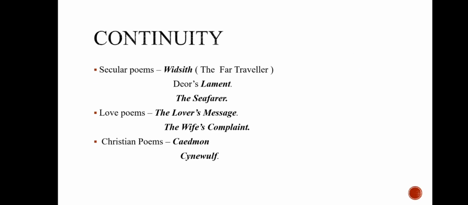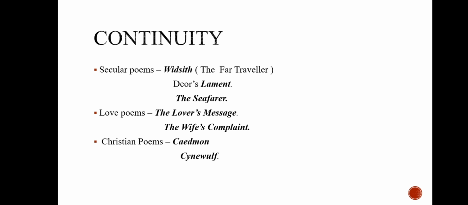And next are the secular poems in Old English literature, which include the Far Traveller. The second one is Deor's Lament. The third one is the Seafarer. These are the secular poems written during that period. And next are the love poems. The first poem is the Lover's Message. The second poem is the Wife's Complaint.